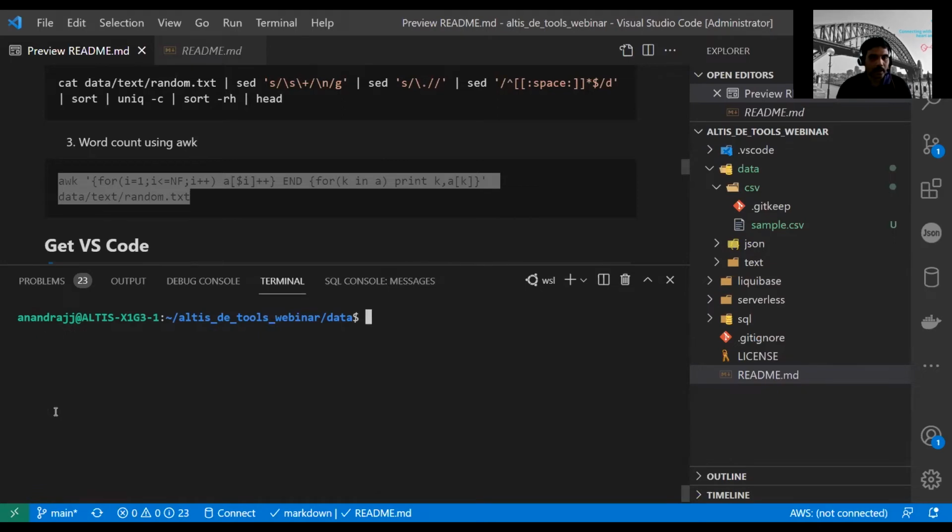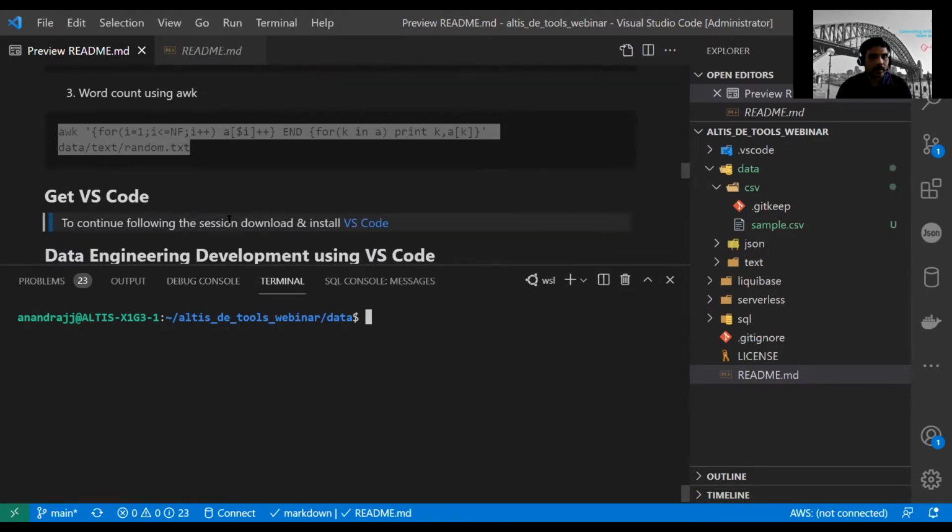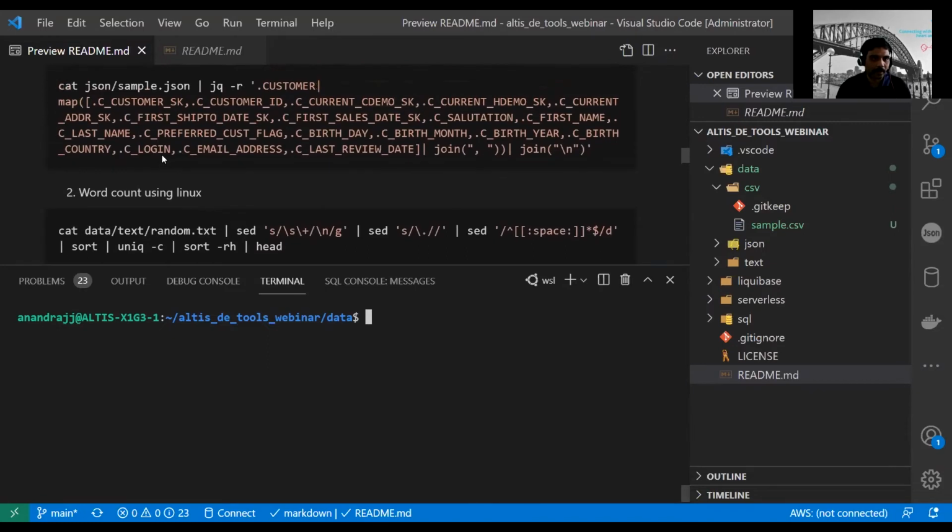Okay, so that's done. Till now we have not talked about completely doing everything on VS Code. This is a setup, because beyond this particular webinar, the idea is that somebody can follow along, install, and set up their environment as well.